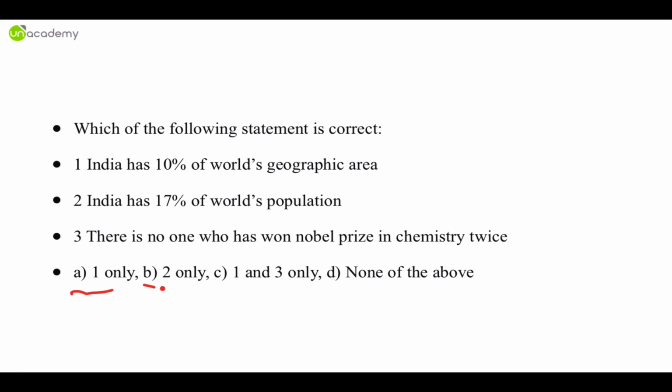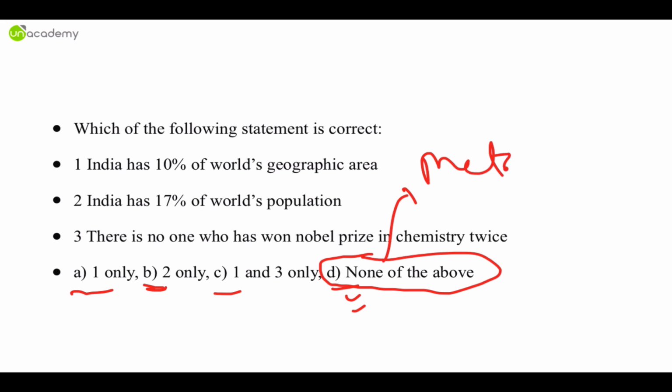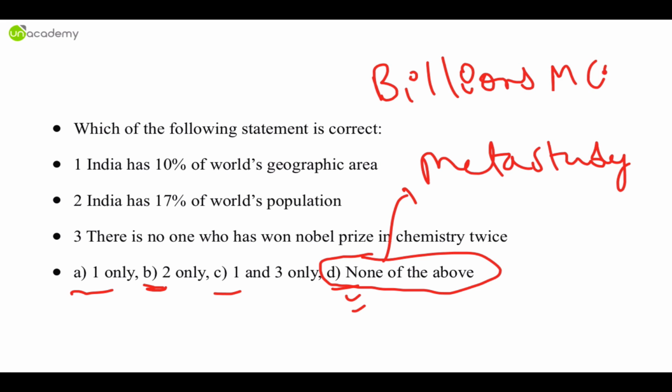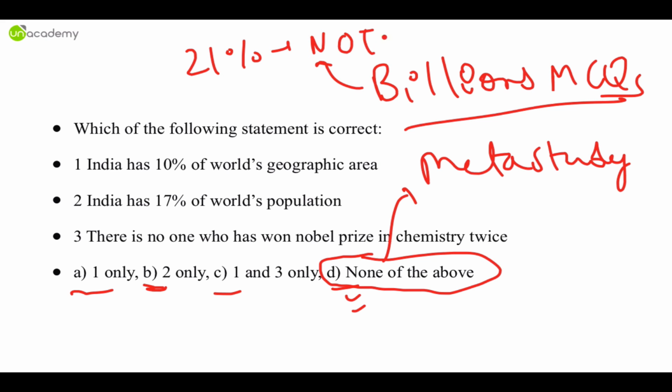In general, there is a 25% chance of each of these 4 options being correct. But when an option is none of the above, and I am quoting from a meta study, meta study means study of studies, they have analyzed billions of MCQs throughout planet Earth since the inception of MCQs, and they have found that only 21% of the time none of the above is the answer.